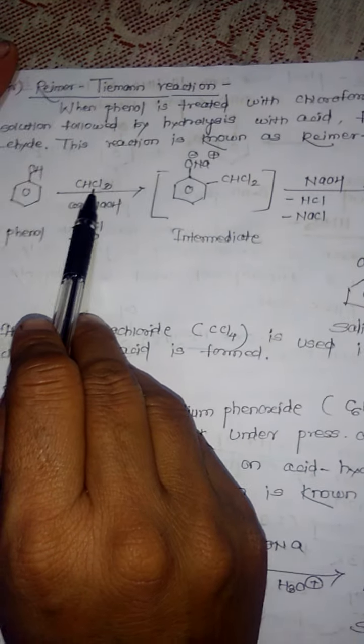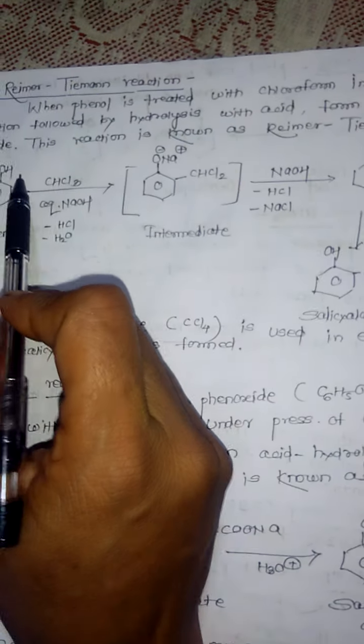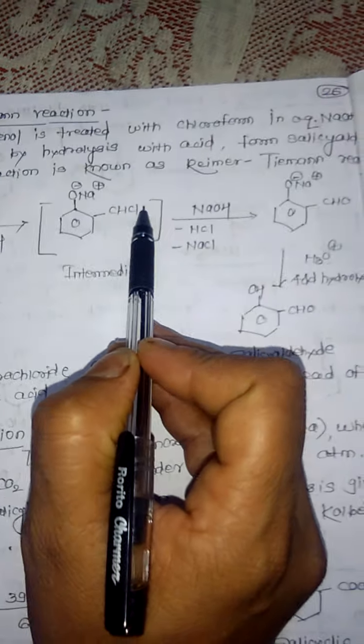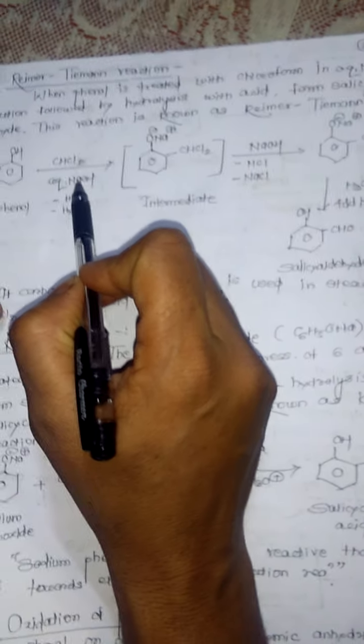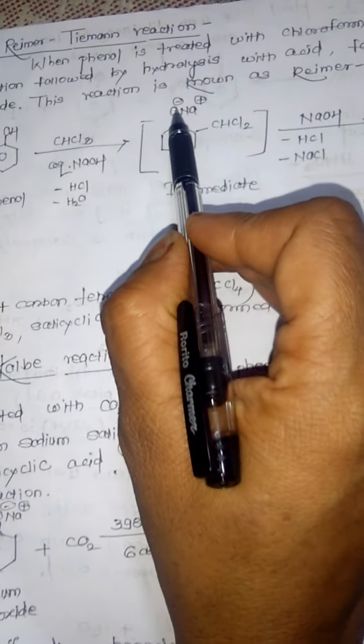The next reaction is the Reimer-Tiemann reaction. It is an important reaction. When phenol is treated with chloroform, CHCl3, and aqueous NaOH, it forms an intermediate. How does this intermediate formation take place? Here this H reacts with this Cl, removing HCl, and the CHCl2 group is attached here. When NaOH reacts, this H is released as H2O, and Na attaches here. This is the intermediate, with an O minus Na plus and a CHCl2 group.